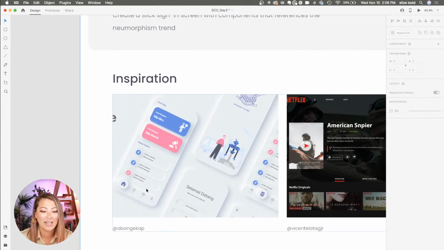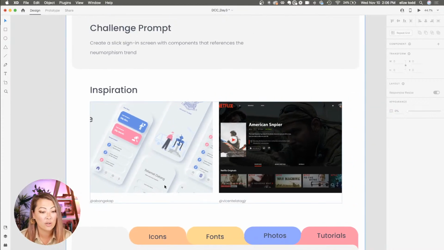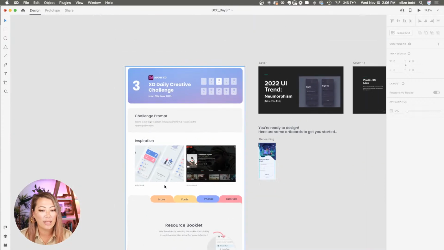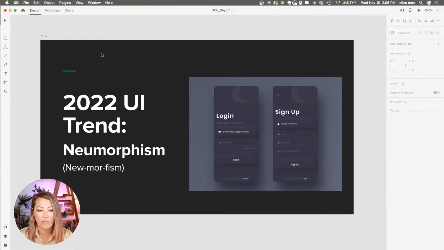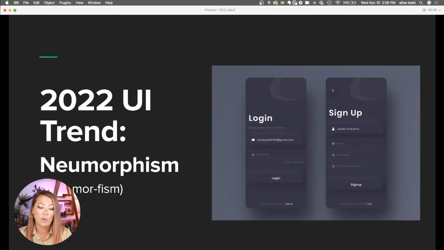And this is a trend that I've been reading about is going to really become more popular in 2022. It started about 2 years ago, but it's continuing to become a big trend that we're going to see. And I'm going to talk to you a little bit more about some things to think about for neumorphism. So here, 2022 trend. If you guys are just joining and you haven't done the previous 2 exercises, I am going to be covering 2022 UX, UI trends. So that's what the next 2 weeks are going to consist of.